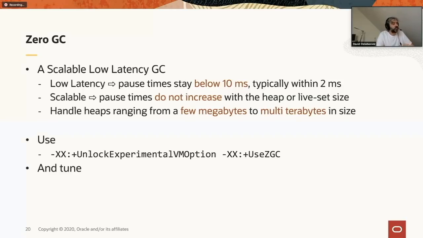To tune ZGC, the thing that you need to do basically is just set the heap size. One of the design goals of ZGC was also to provide a default behavior that avoids any tuning. Obviously, you still have the ability to do more tuning than just setting the heap size, but by default, ZGC should give you a good result with just setting the heap size.